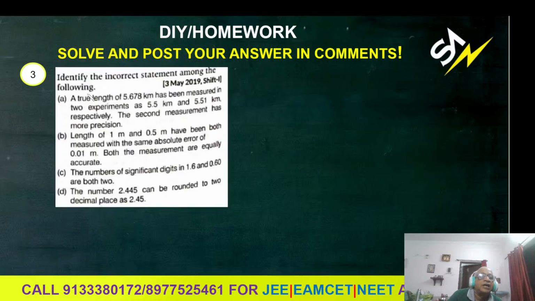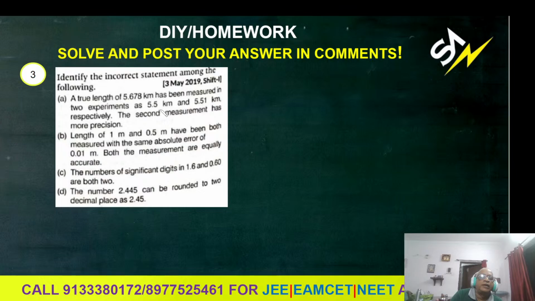Now here, identify the incorrect statement. Sometimes they will give you a correct statement or an incorrect statement. A true length of 5.678 kilometers has been measured in 2 experiments as 5.5 kilometers and 5.51 kilometers. Of course, both have some error compared to the true value.